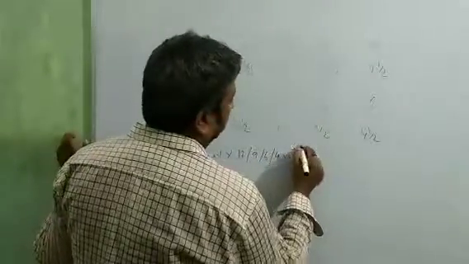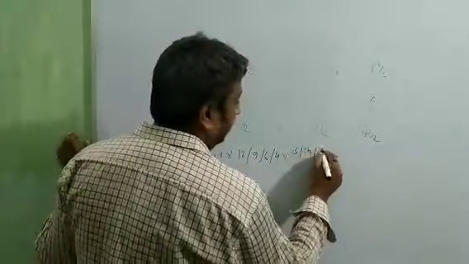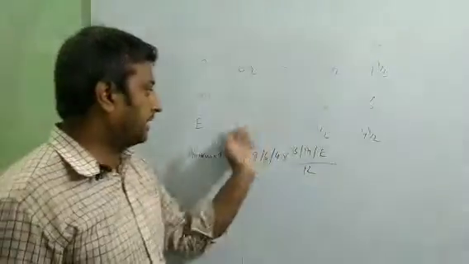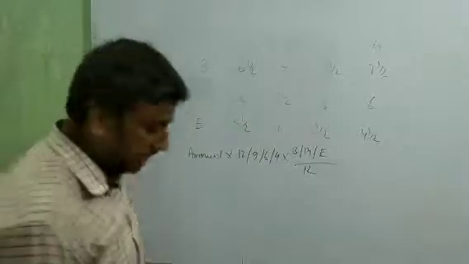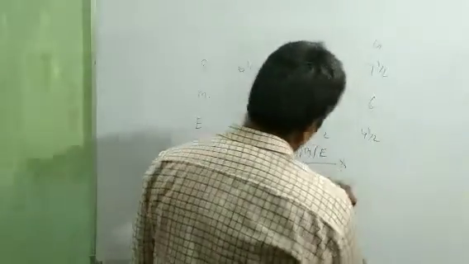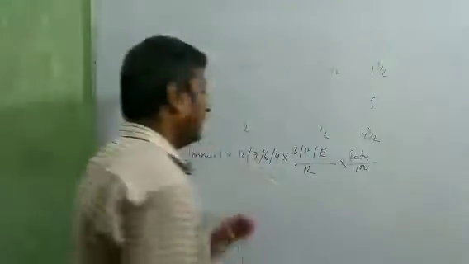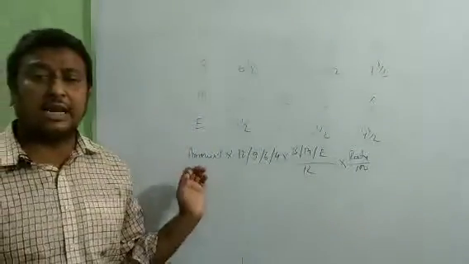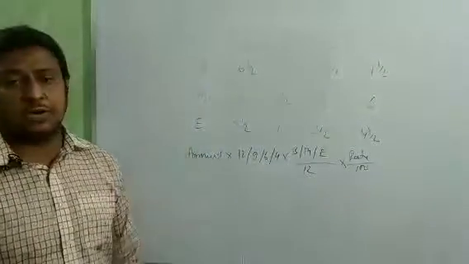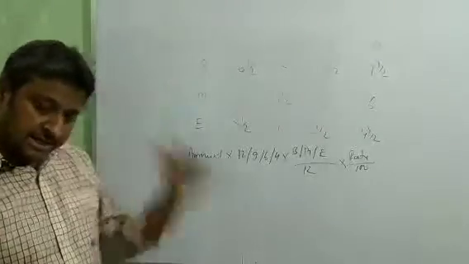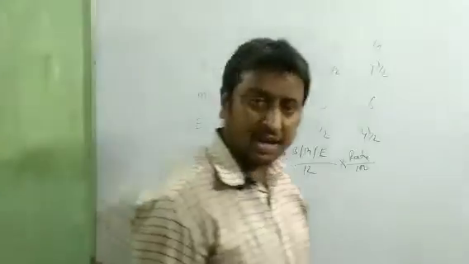If beginning, then beginning; mid, then mid; end, then end; upon 12, into rate upon 100. Okay, beta. We can utilize this formula at the time of calculating interest on drawing. Clear?